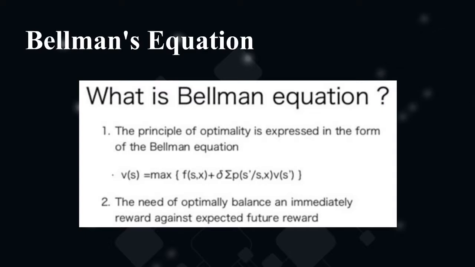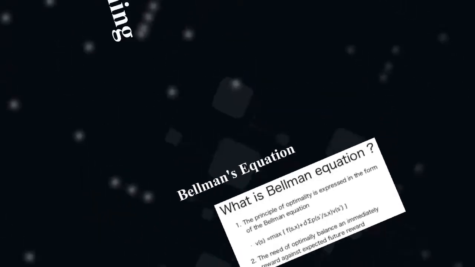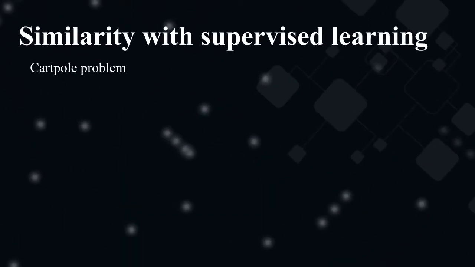A distinction should be made between reinforcement learning and other types of learning, such as supervised or unsupervised. In the supervised learning setup, we initially have input and output pairs. So we have data and labels associated with it. However, in a reinforcement learning environment, we usually don't have any data, and we get this data while we interact with the environment. So we don't know in advance what data we would have.